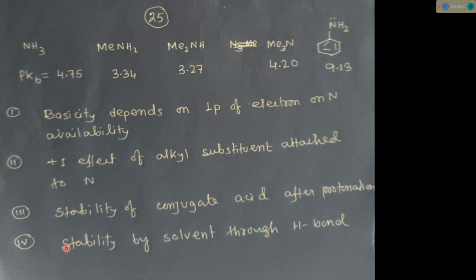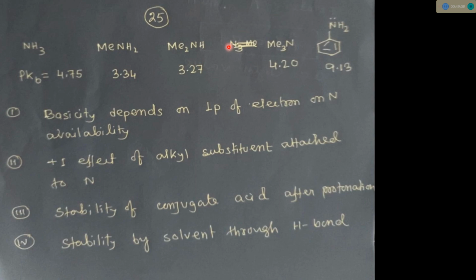If we are considering aqueous solutions, there is another point, that is stabilization through solvent via hydrogen bonds. If there is a water molecule, it will form hydrogen bonds with the water molecule. Now see, if a species has lots of hydrogens, it means lots of hydrogen bond formation, which means lots of stability. Fewer hydrogens means less hydrogen bond formation, less stable.